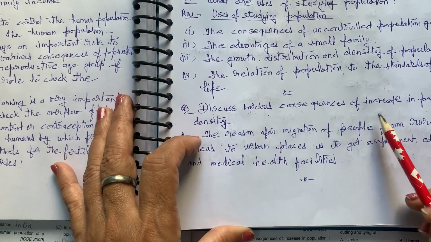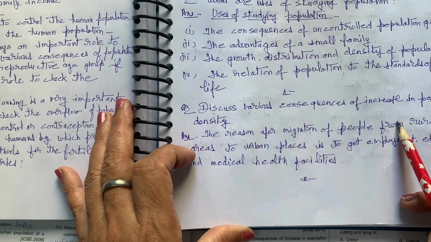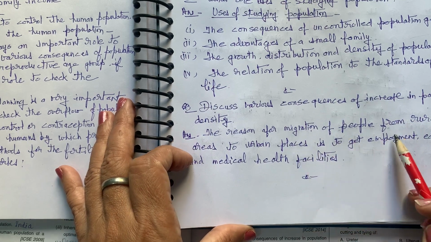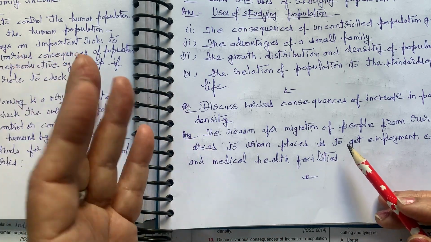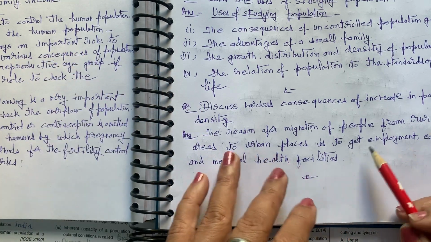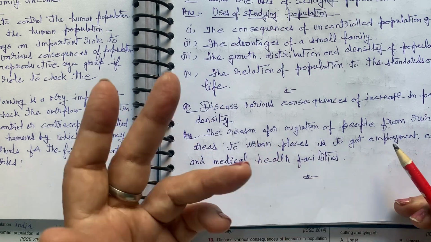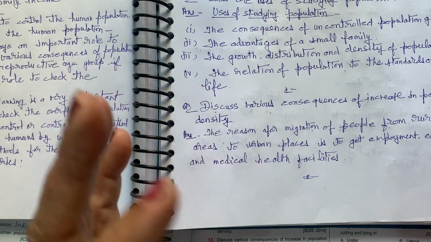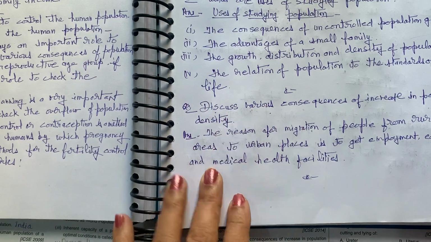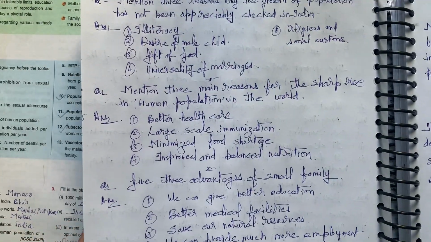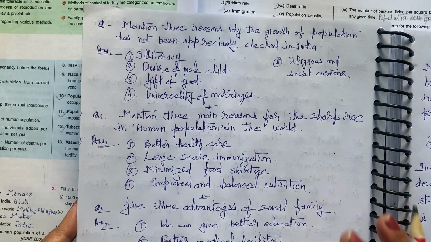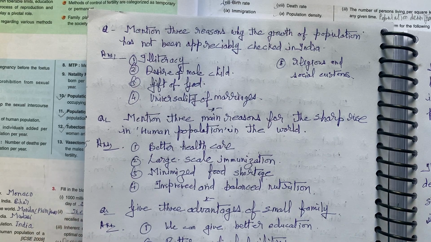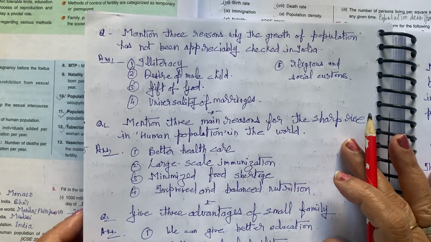Discuss various consequences of increase in population density. Migration of people from rural areas to urban areas. Migration means people moving from one place to another, from rural areas to urban places. Why do they move? To get employment, to get education, and to get various medical facilities. As we also go abroad for studying. Why? To get better educational facilities and better infrastructure.